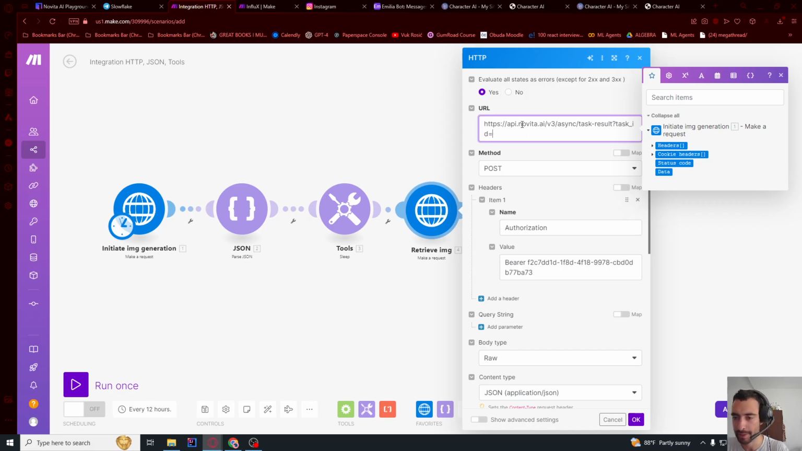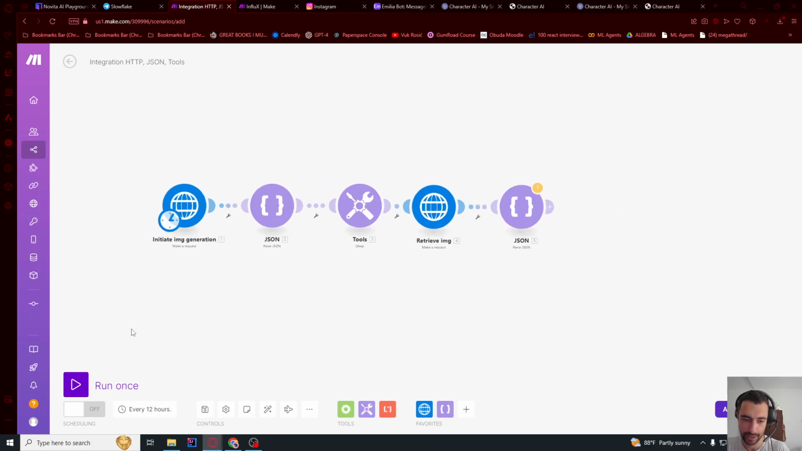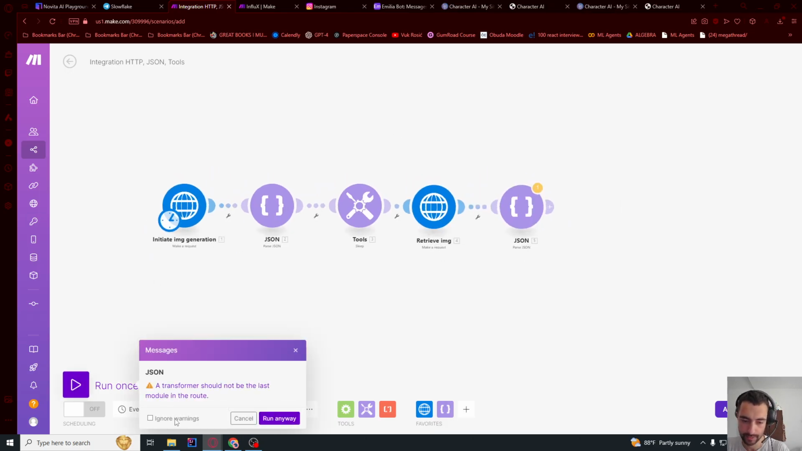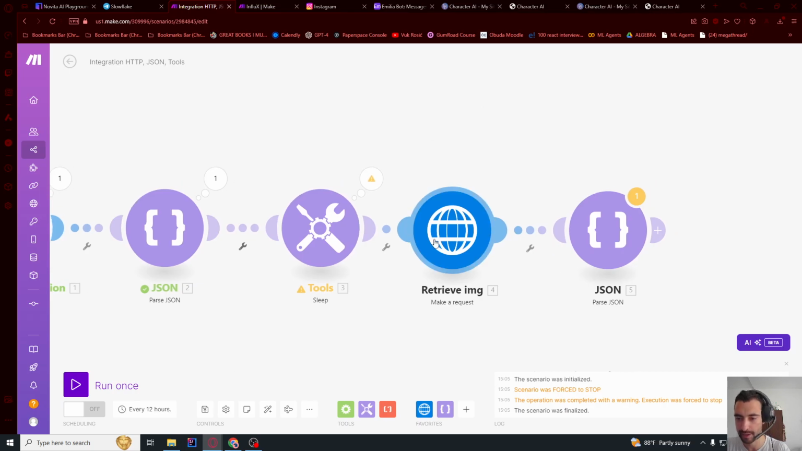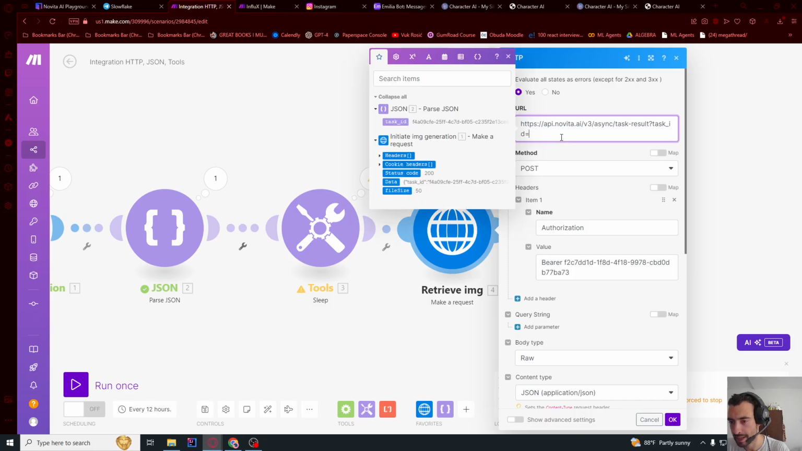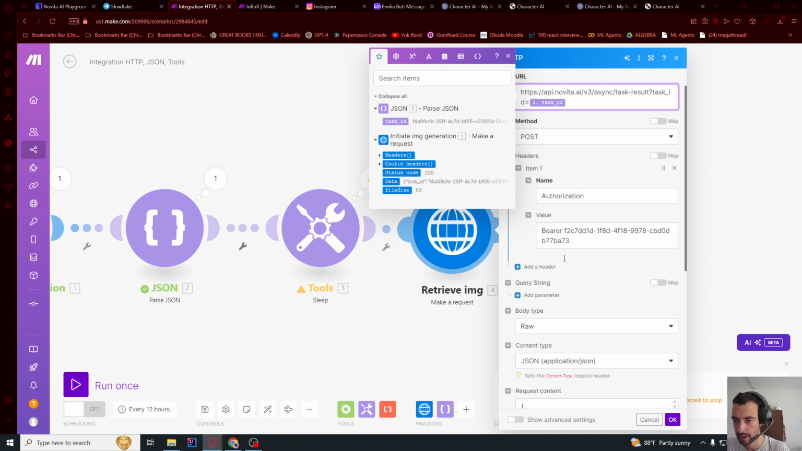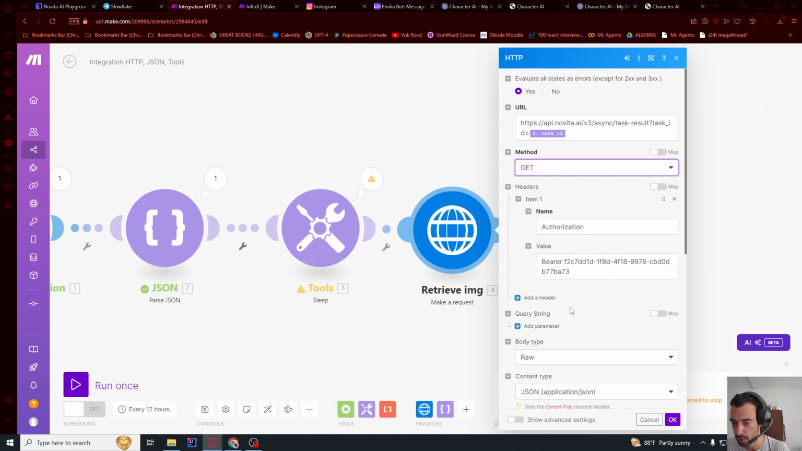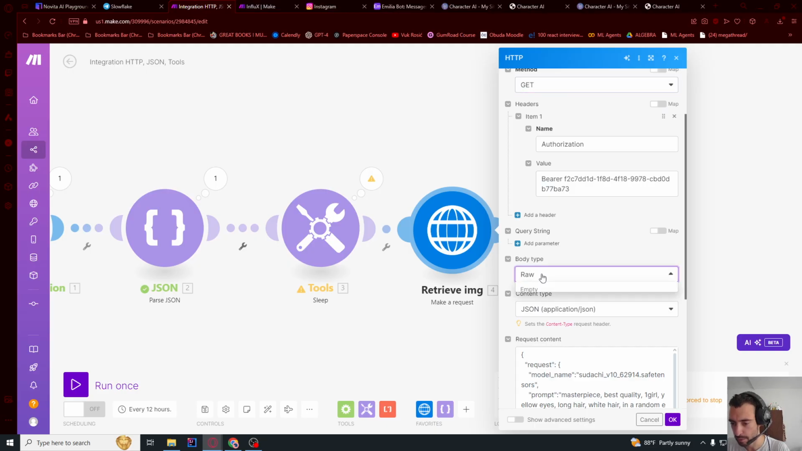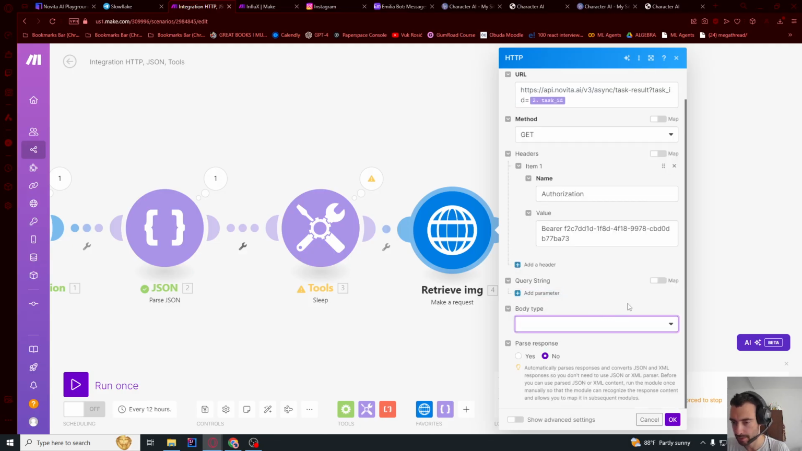So the task ID we need to delete, and since there is nothing, we need to run this once. So let me run this once, run anyway. We need to get this kind of data. So I think we can just stop now because we already have forced stop. So we have this data. So now task ID, we're gonna have this task ID here, and then authorization. I think this is a GET request. Let me see. GET request, and that's it. So we don't need any body. GET requests do not have body, so let me put it empty.